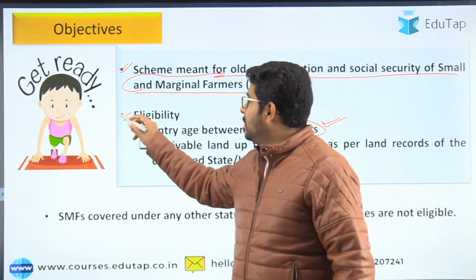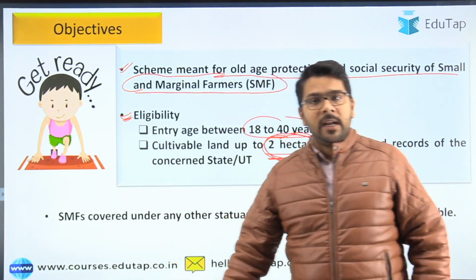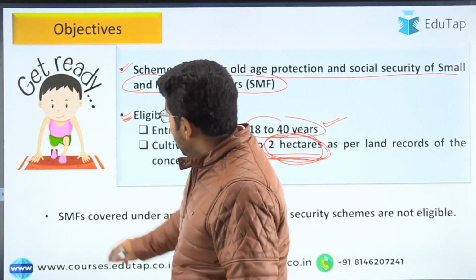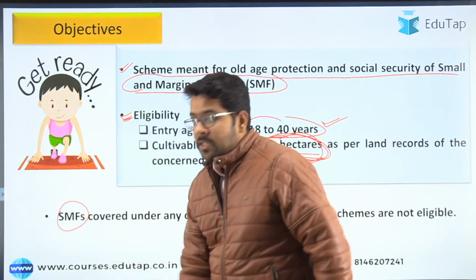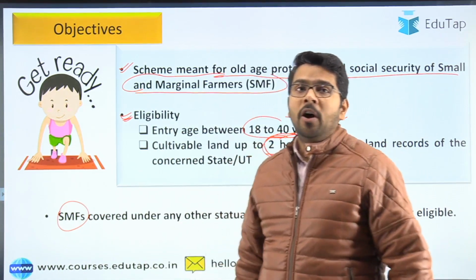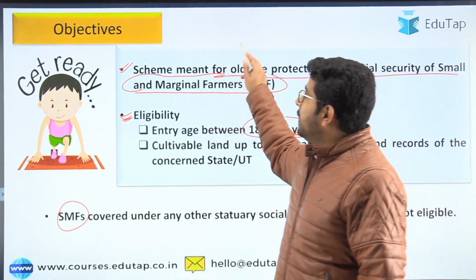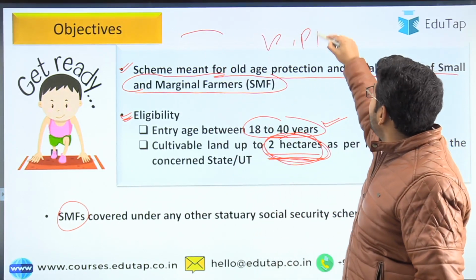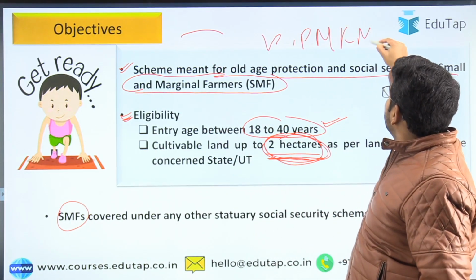So guys, we know that there is an eligibility criteria, so definitely there will be some exclusion criteria. Small and marginal farmers who are part of any other social security scheme will not be eligible to get the benefit under this Pradhan Mantri Kisan Maandhan Yojana.